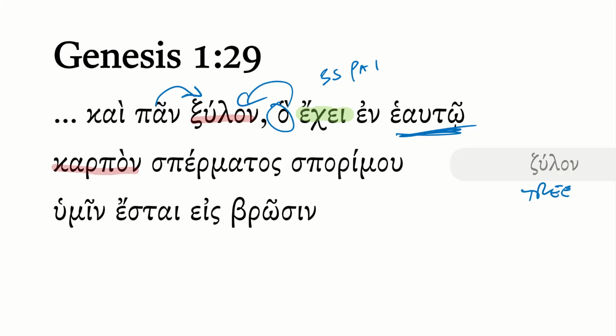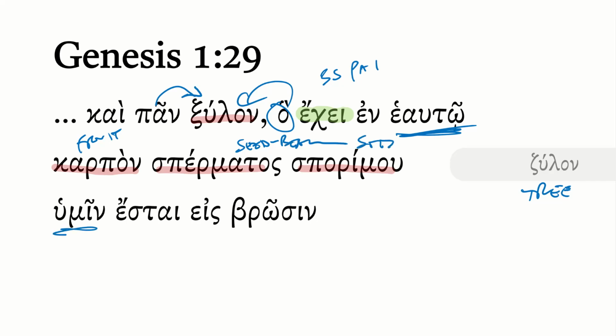Karpon, there's your accusative of fruit, karpos. And it's fruit that is spermatos sporimon. We've seen those words already. Essentially, it's fruit that is seed bearing of seed. Spermatos sporimon is seed bearing of seed, something like that.